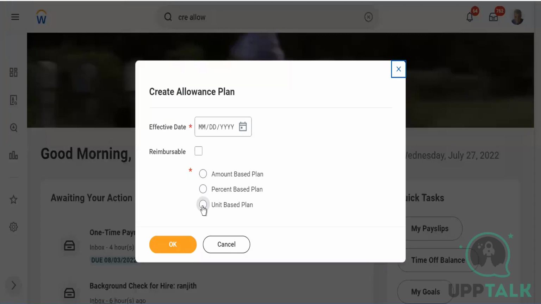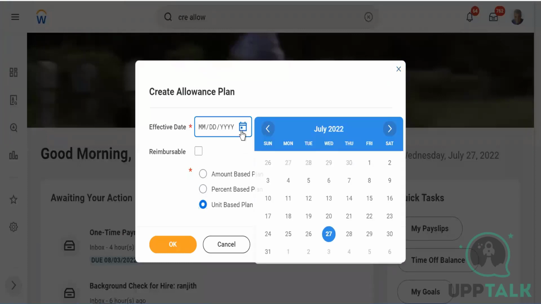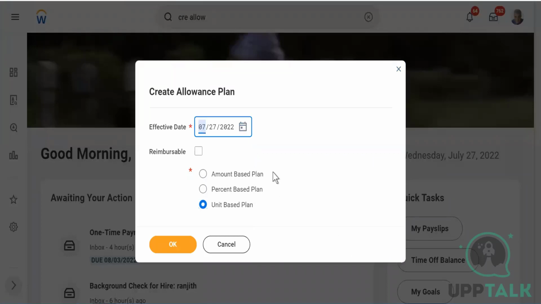Very quickly, we are moving today just to make sure that we are able to cover it properly. Okay. So first we checked amount based, then we worked on percentage based, and now we are looking into unit based. Okay. And I'll go ahead and click on OK here.